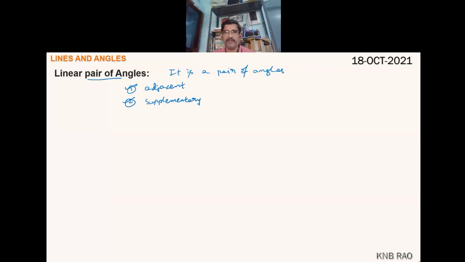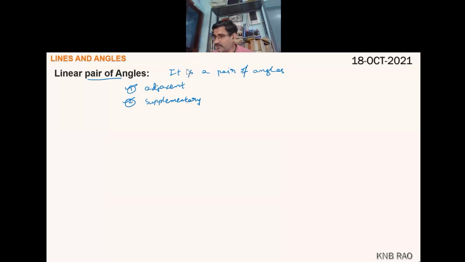Have you understood? Very simple definition. A linear pair is a pair of adjacent angles whose sum is 180 degrees.